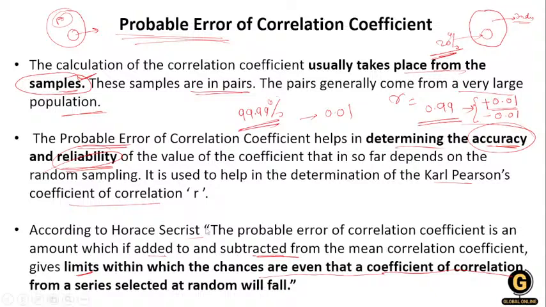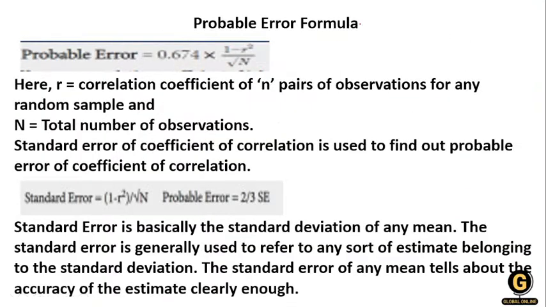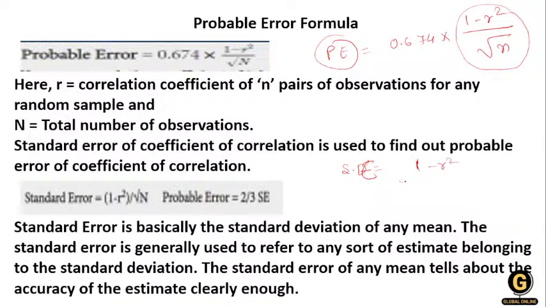Clear? Now the next one, this is the formula of the probable error. What is the formula of the probable error? 0.6745 multiplied by (1 minus r square) divided by under root of n. This is the formula of the probable error. And what is the standard error? The formula of the standard error is (1 minus r square) divided by under root of n. Now what is standard error? Standard error is basically the standard deviation of any mean. It is generally used to refer to any sort of estimate belonging to the standard deviation.